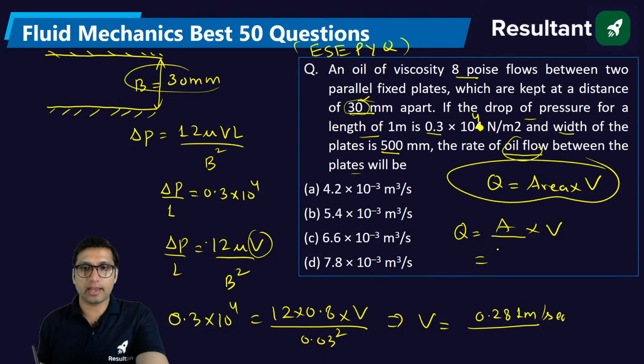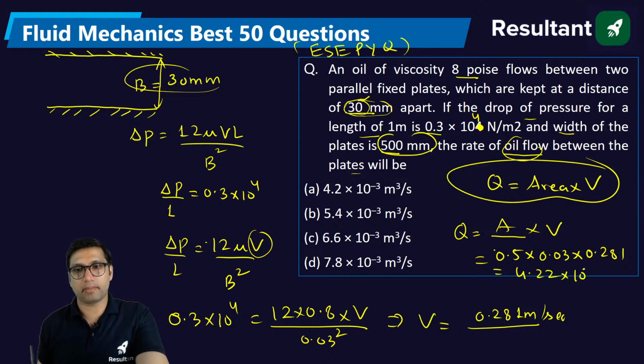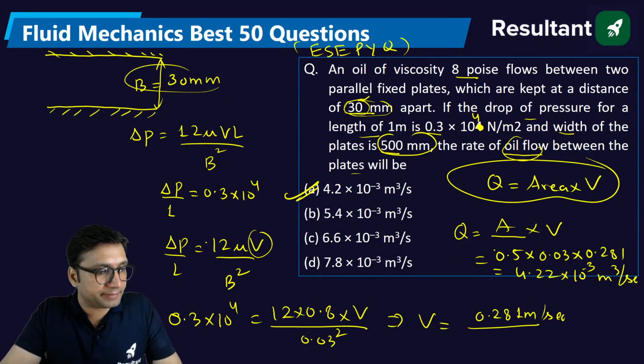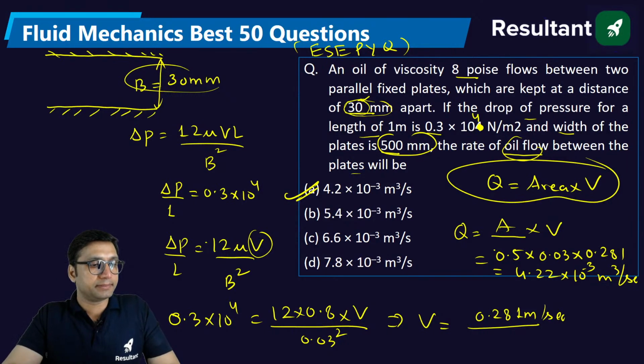And what is area? Area will be equal to width. Width is 500 mm, which is 0.5 meter, into 30 mm, which is 0.03, into velocity 0.281. Solve it, you will get the discharge as 4.22 × 10^-3 meter cube per second. Okay, simple. Are you all getting this value, everyone? Tell me. Are you getting this value?